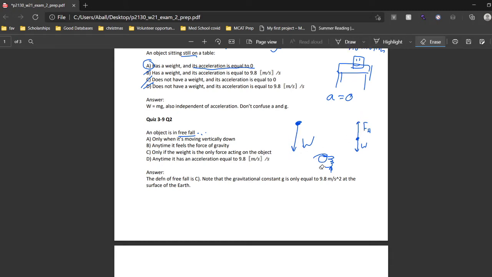But let's erase this ball and put it above the hand now. Once it leaves your hand, there's that gap between your hand and the ball, you can see. The only force acting on it is the weight force.